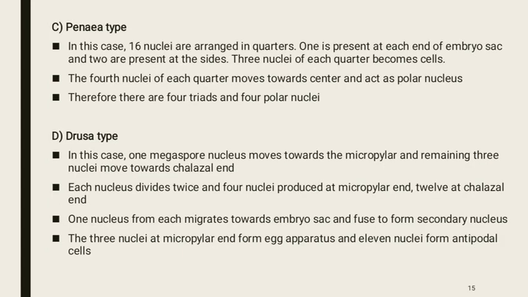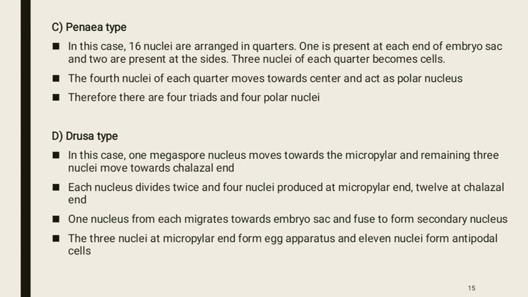The third type is Penaea type. In this case, 16 nuclei are arranged in quartets. One is present at each end of the embryo sac and two are present at the sides. Three nuclei of each quartet become cells. The fourth nucleus of each quartet moves toward the center and acts as a polar nucleus. Therefore, there are four triads and four polar nuclei. One cell of the micropylar triad is the egg and it is the only functional cell.